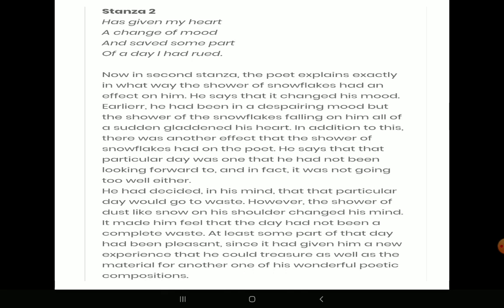And in addition to this, there was another effect that the shower of snowflakes had on the poet. He says that up till now he thought that his day had been rued. Rued means it has been badly wasted. But this shower of the snowflakes changed his mind, and he thought that now I would be able to at least save some part of the day which had so far not been pleasant, since it was a wonderful experience for him. A bird like a crow and a tree like hemlock, nobody could ever think they could bring a spark of happiness in somebody's life.